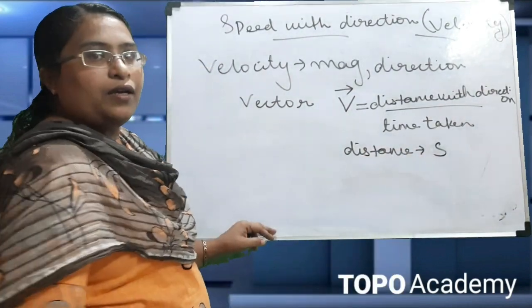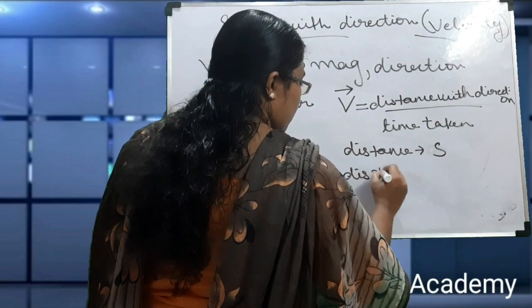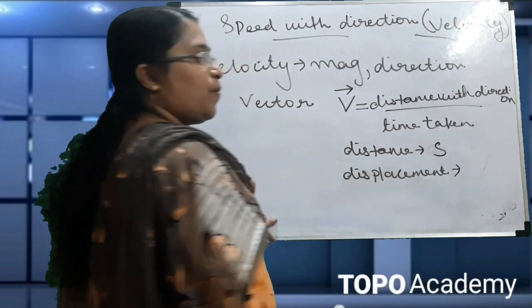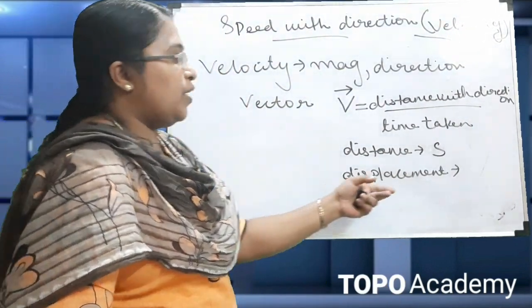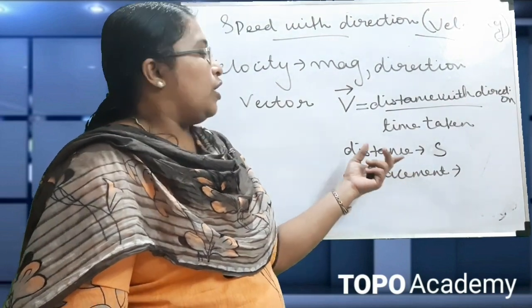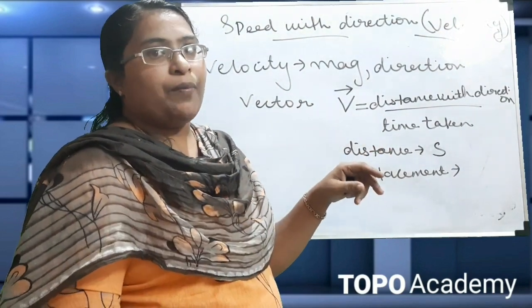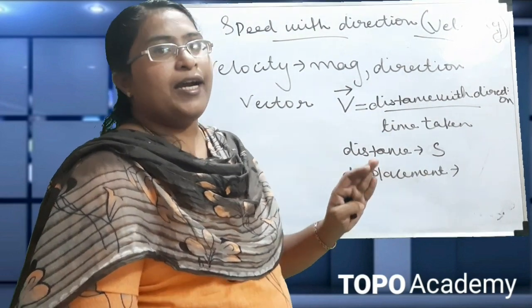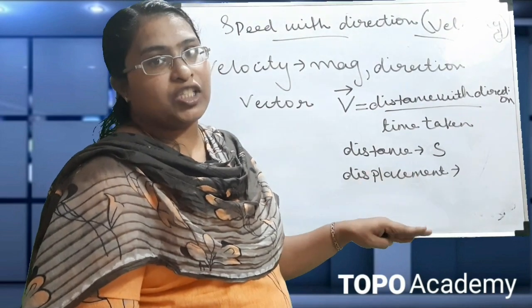Next we have seen displacement. What is displacement? Displacement means distance with direction. In the case of distance, we are only specifying the magnitude, not the direction. But in displacement, we are specifying the distance traveled along with the direction. So it is a vector quantity.